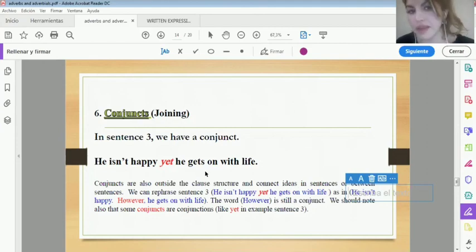So remember that all the linking words that we have seen, it doesn't matter if it is a coordinator, a subordinator, or a transition, are examples of conjuncts. Okay, and those are the differences between adjunct, disjunct, and conjunct.